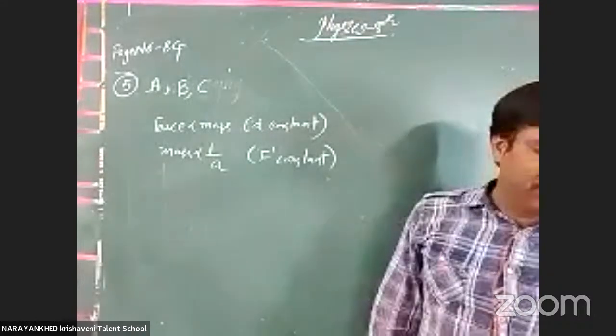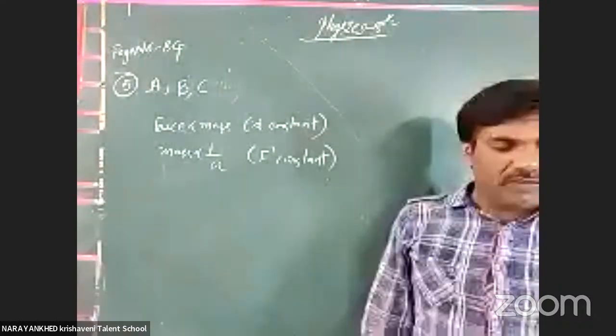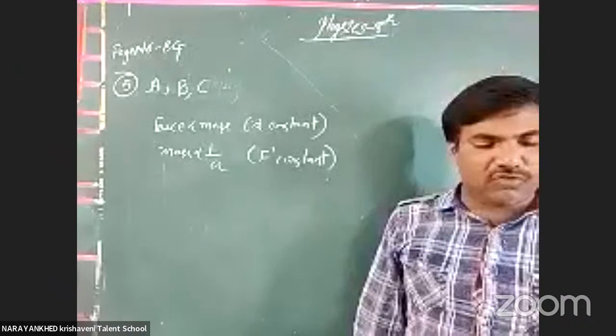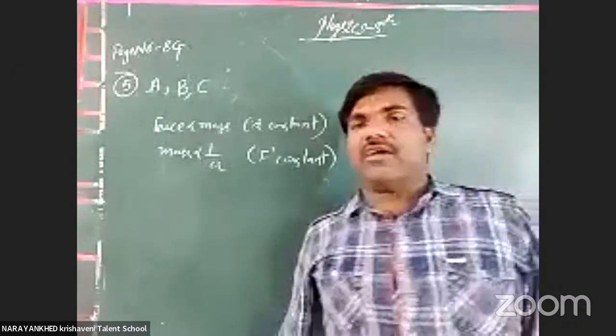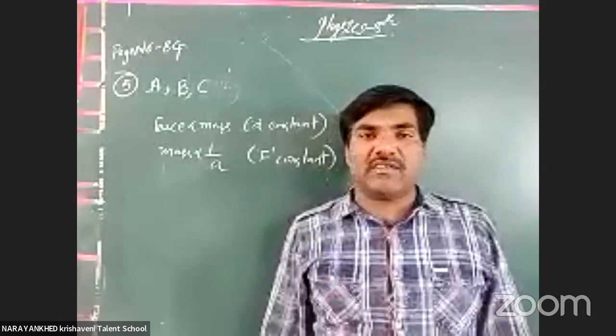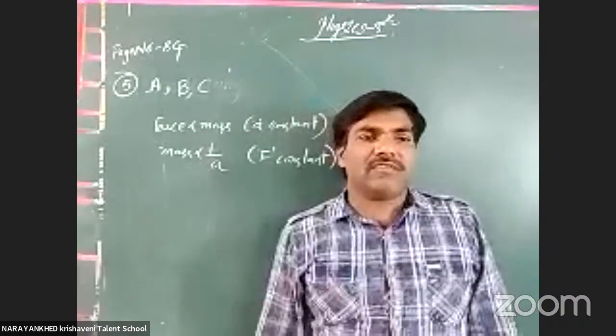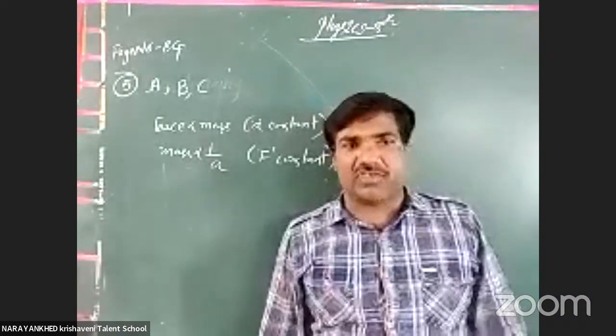Next one is D. The tendency of the body to oppose any change in its direction of motion by itself is known as the inertia of rest. It is not called inertia of rest. The tendency to resist a direction change is called inertia of direction.